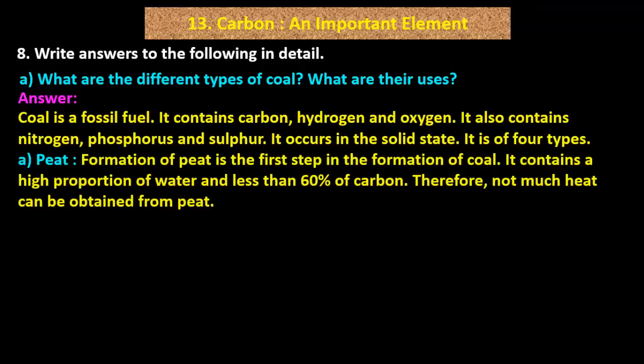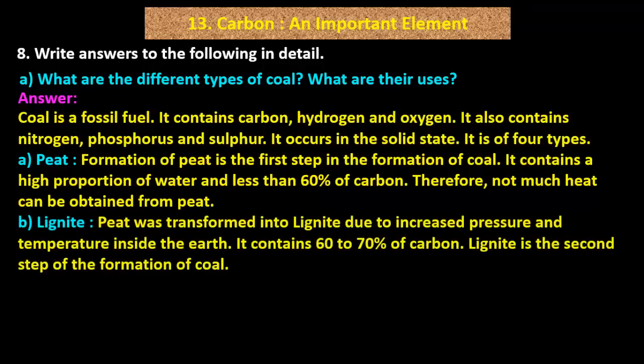A. Peat. Formation of peat is the first step in the formation of coal. It contains a high proportion of water and less than 60% of carbon. Therefore, not much heat can be obtained from peat. B. Lignite. Peat was transformed into lignite due to increased pressure and temperature inside the earth. It contains 60 to 70% of carbon. Lignite is the second step of the formation of coal.